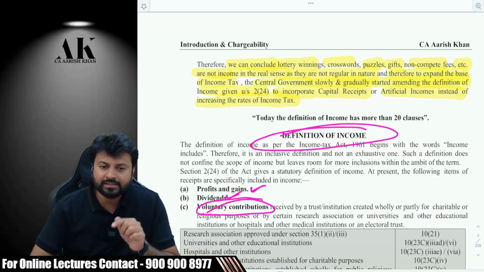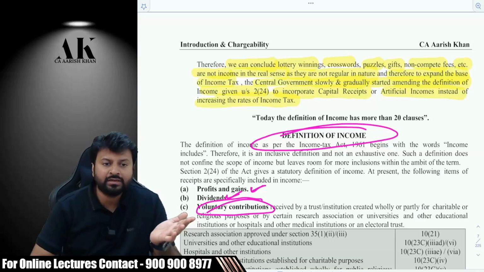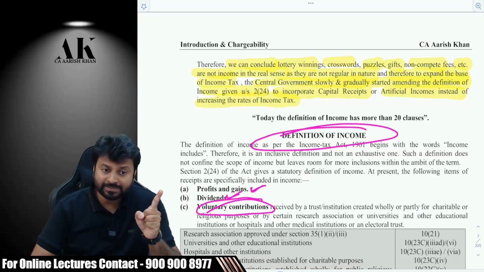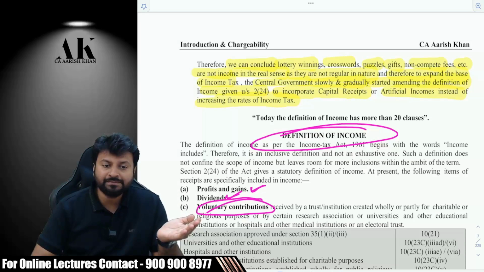Since 2014, since this new government has come, till 2023-24, tax rates have not increased for individuals. In fact, they have only been relaxed. In 2014, the basic exemption limit was 2,50,000, and there was no rebate at that time, like the rebate under 87A right now. But today, the tax rates are relaxed. It has become 5%, earlier it was 10%. The basic exemption limit is increased. The rebate limit is substantially increased in the new regime.